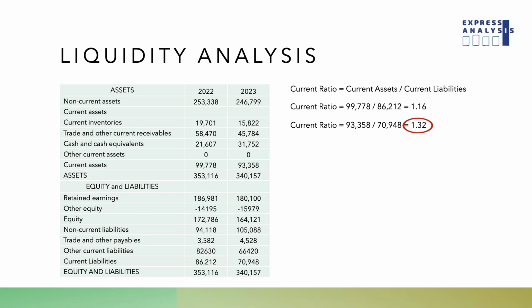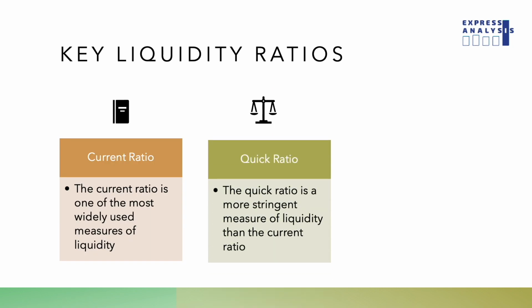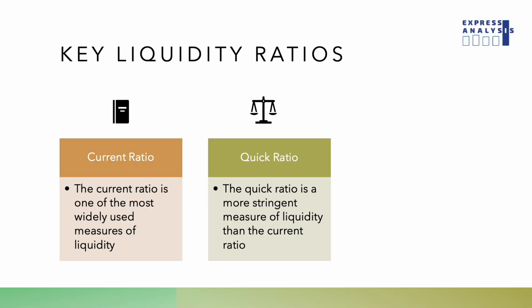A current ratio above 1 indicates that a company has more current assets than liabilities, which is generally a good sign of liquidity. However, a very high current ratio could suggest inefficiency in asset utilization, while a ratio below 1 indicates potential liquidity problems. The quick ratio is a more stringent measure of liquidity than the current ratio, as it excludes inventory from current assets.